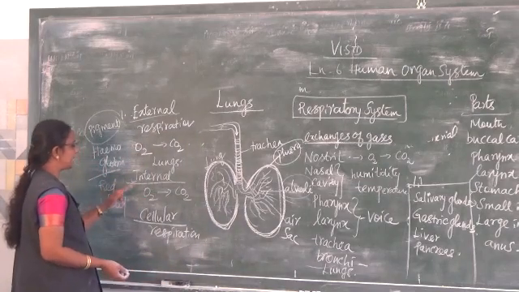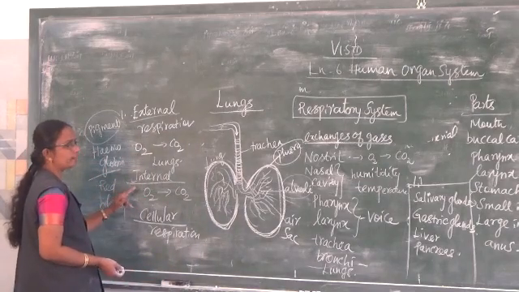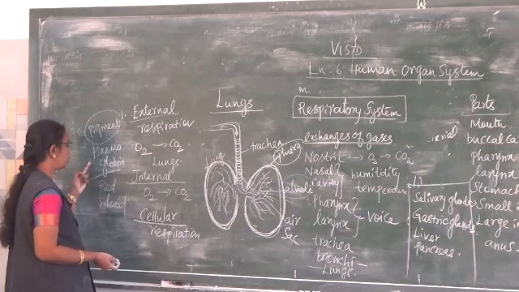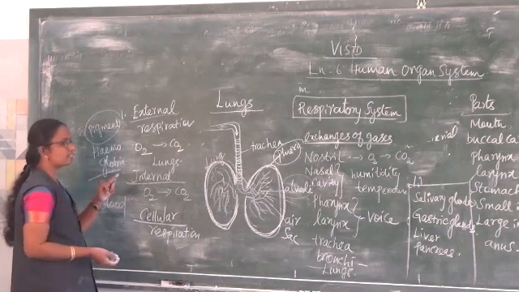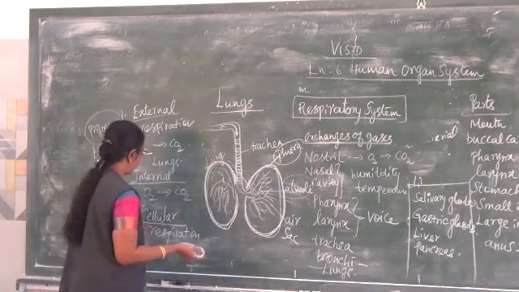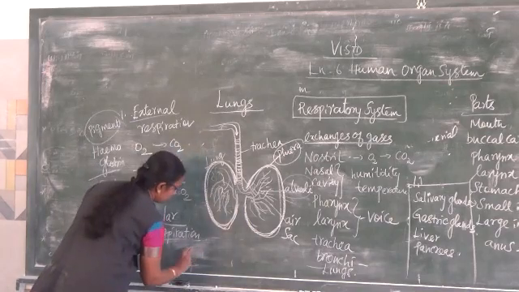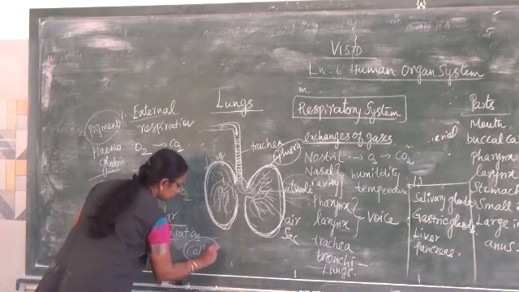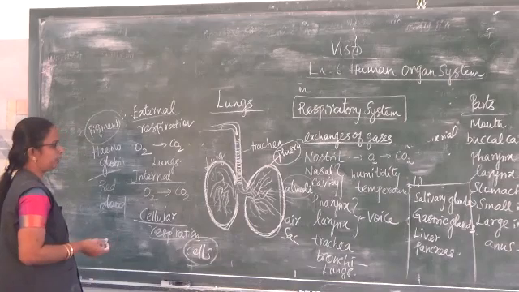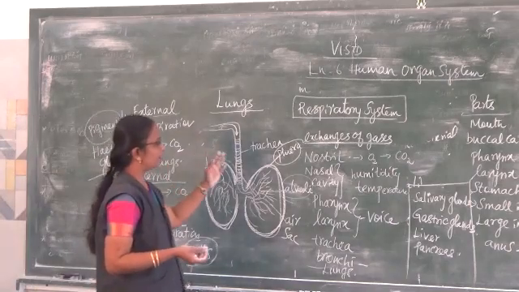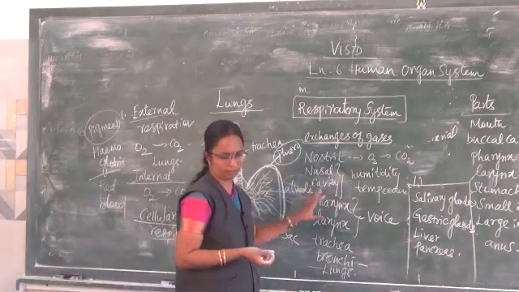This is known as internal respiration. It is done with the help of hemoglobin. Hemoglobin is a red pigment which is present in our blood. Next, cellular respiration. The cells absorb the oxygen and release carbon dioxide. So this is how the respiratory system works.